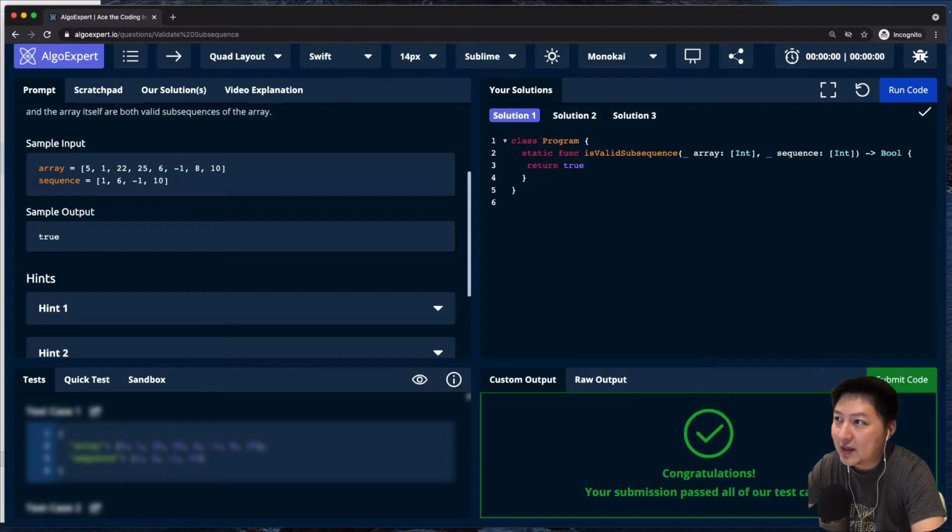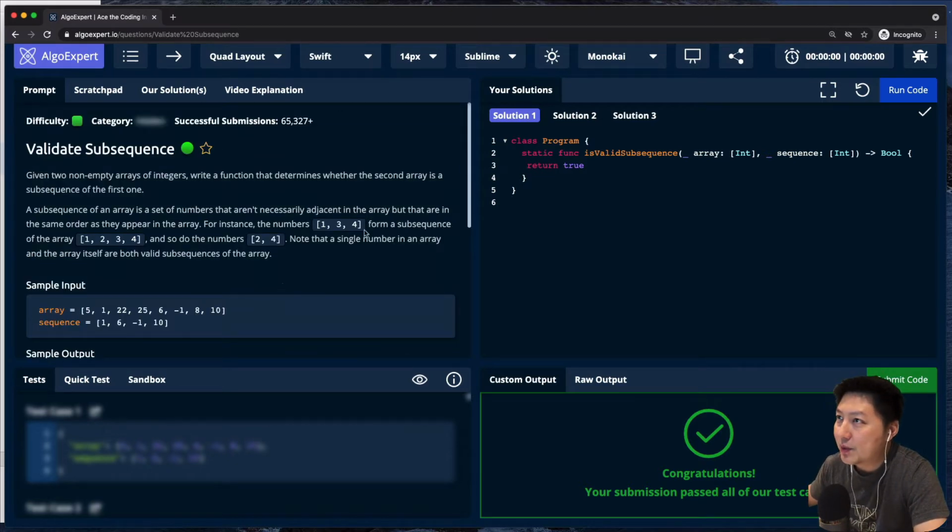Okay, so let's come to the question itself, and the name of the question is called validate subsequence, and difficulty is green. It's easy. All right, so let's read through the question and let's try to find out how to resolve this. Given two non-empty arrays of integers, write a function that determines whether the second array is a subsequence of the first one.